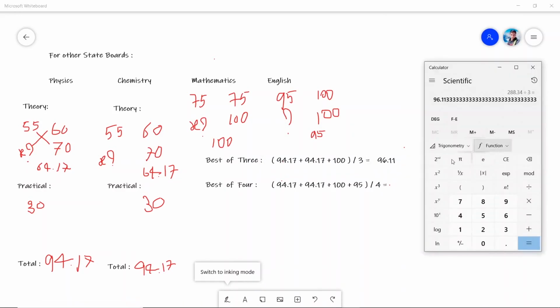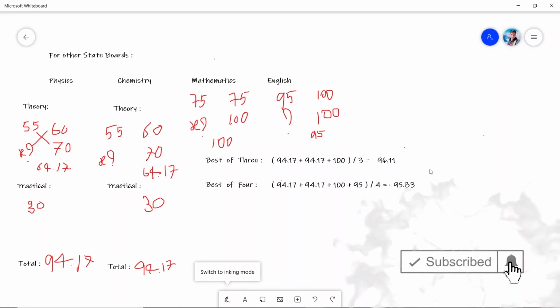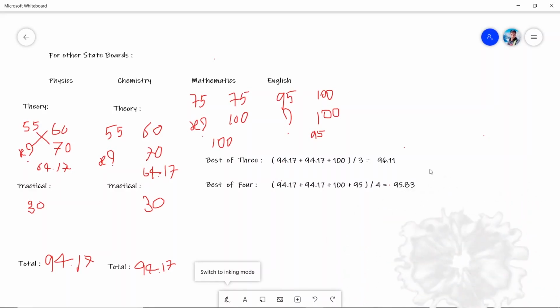And we will calculate the best of 4 also in the same way. 94.17 plus 94.17 plus 100 plus 95 and divided by 4, which is 95.835. Select the fourth subject which has more marks than the other subject.